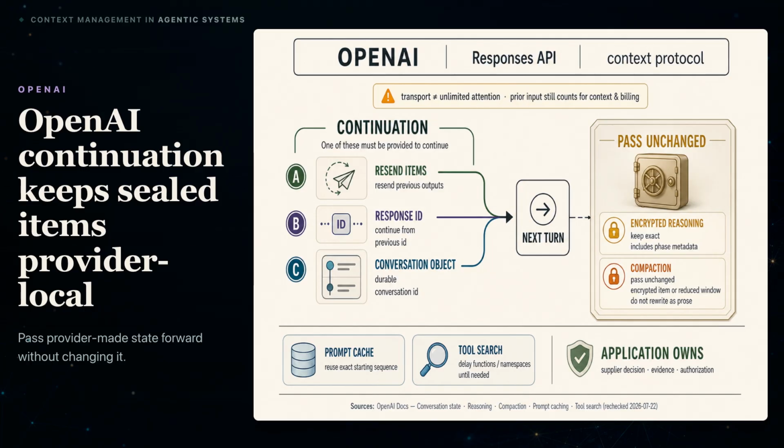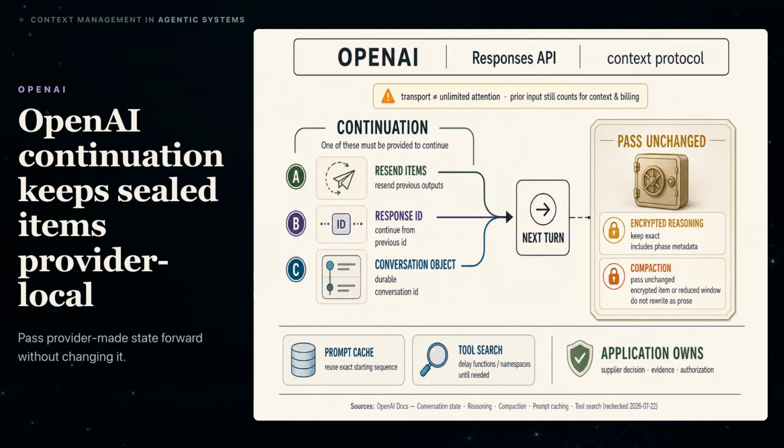In OpenAI's current responses API, the application can resend earlier outputs, continue from a previous response identifier, or use a durable conversation object. Those options change how state is carried. They do not change how much attention the model gets. Older input still counts toward context and billing. If OpenAI is not storing the chat for you, keep the required output items. These can include encrypted reasoning and metadata that marks the assistant's processing phase.